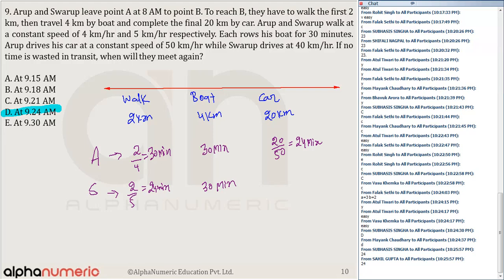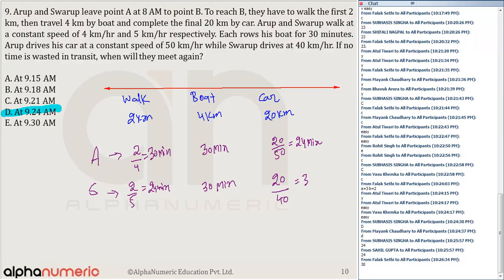While Swarup drives at 40. So how much time will Swarup take? That is 20 by 40, so 1 by 2, that is 30 minutes. If you look here, the total time taken by both of them is the same: 1 hour and 24 minutes.